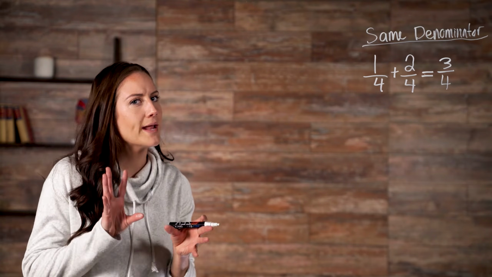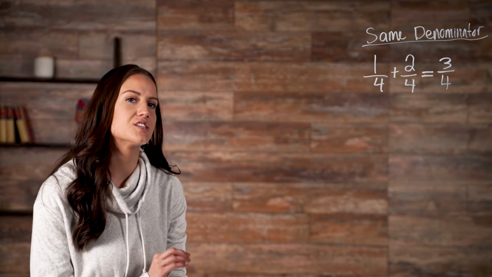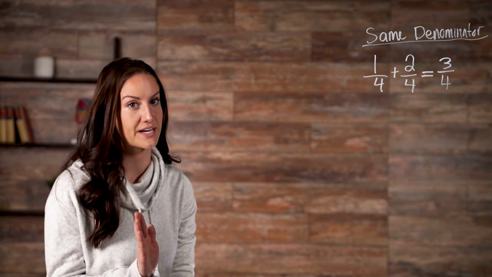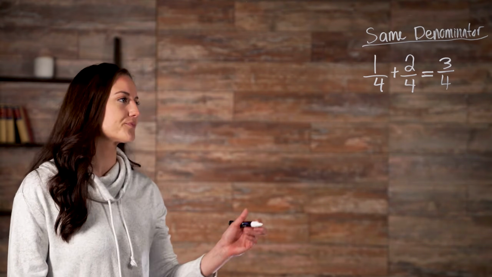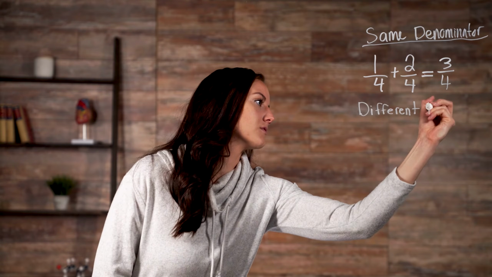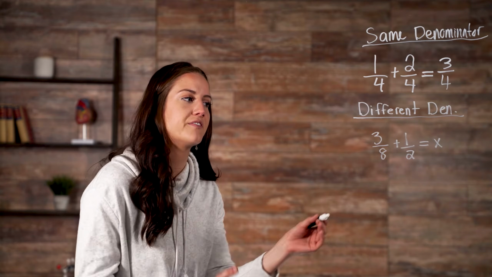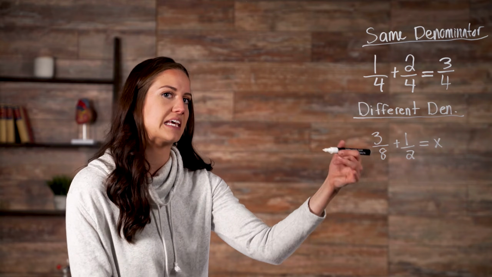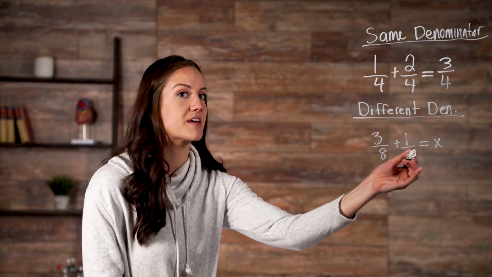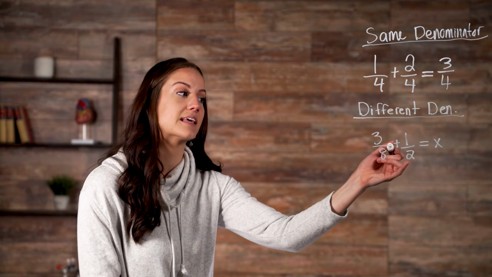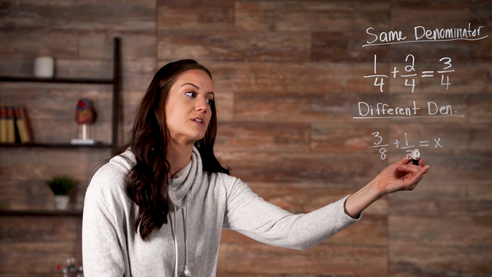Simple. But what happens if the denominators are different? Well, in that case, you have to convert the denominators to be the same. So let's take a look at an example. You can't really simplify 3/8 into anything that would easily add with 1/2, but we can do something with 1/2 that we could easily add with 3/8, and that's multiplying 2 by 4, which would give us 8.